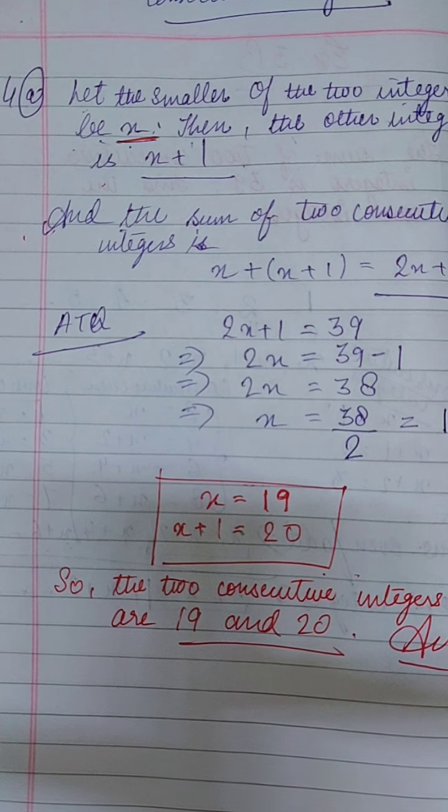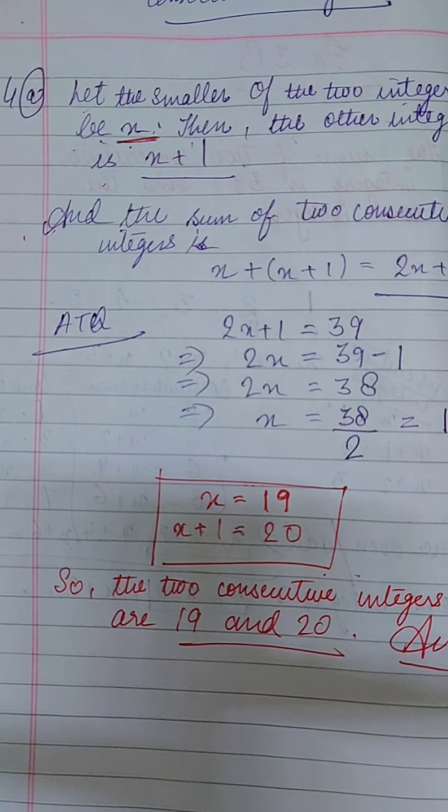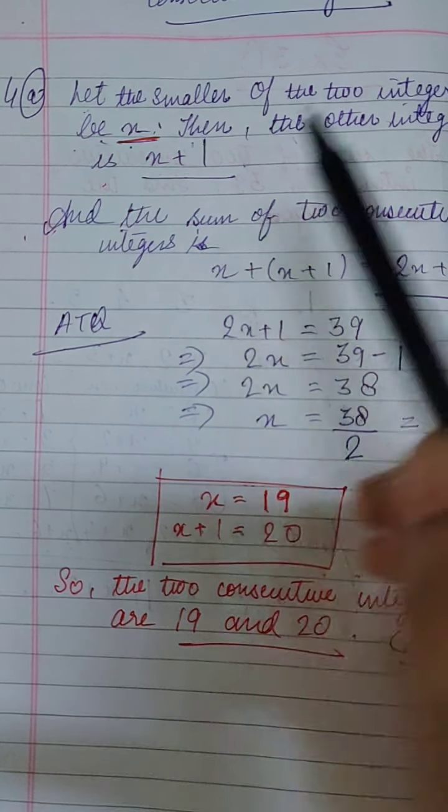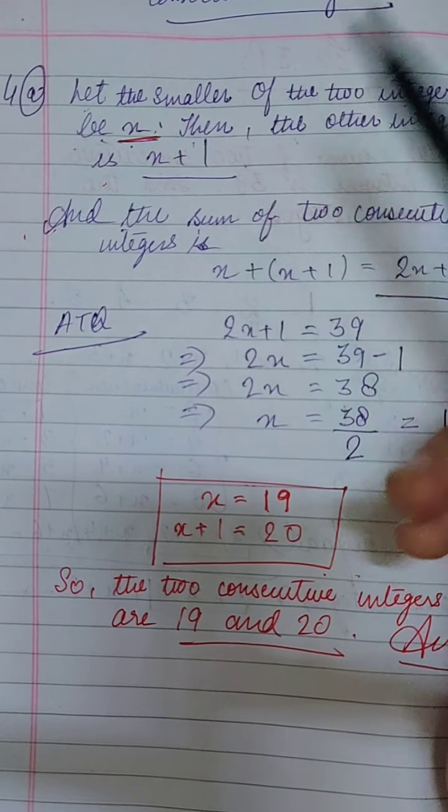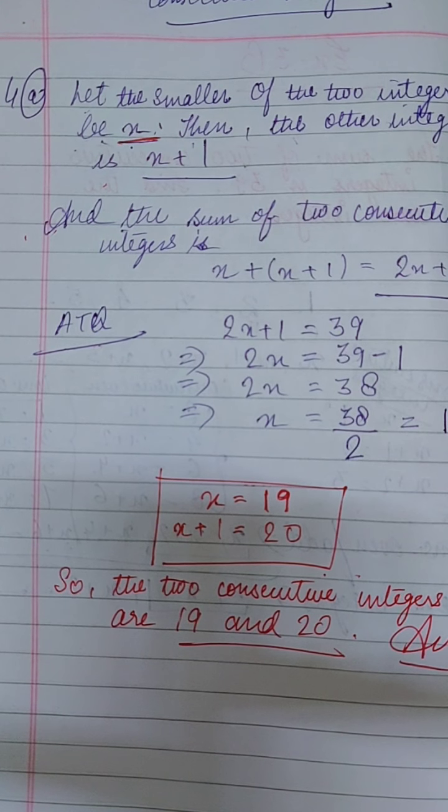Okay. Now moving on to B part, it is given the sum of two consecutive even integers. So for integers we have supposed x and x plus 1. For even, what will we suppose? x and x plus 2. Okay, so let us see fourth B part.